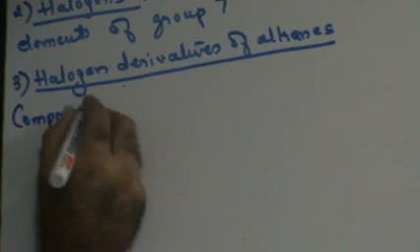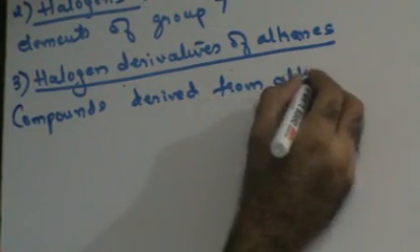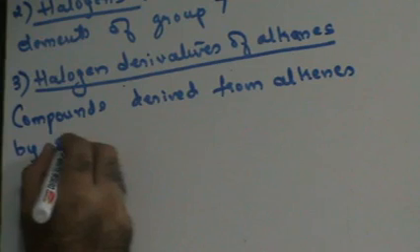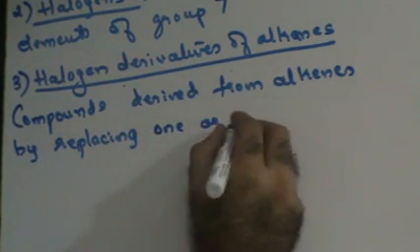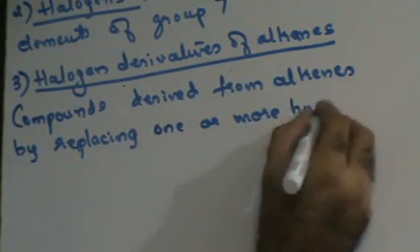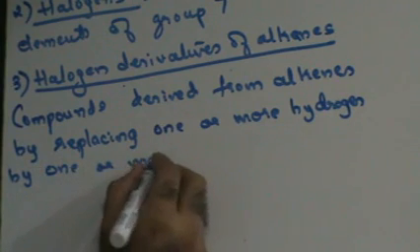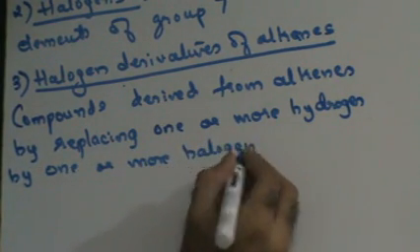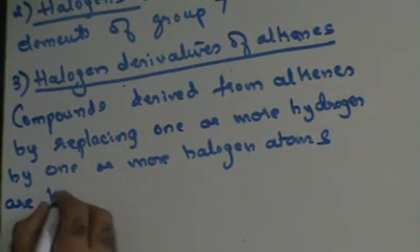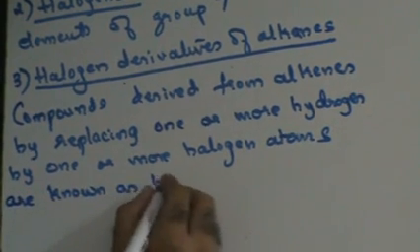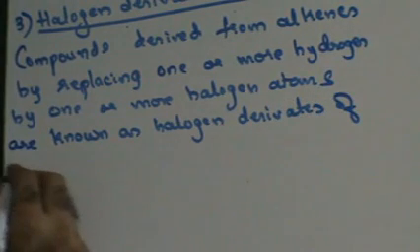Compounds derived from alkanes by replacing one or more hydrogen by one or more halogen atoms are known as halogen derivatives of alkanes.